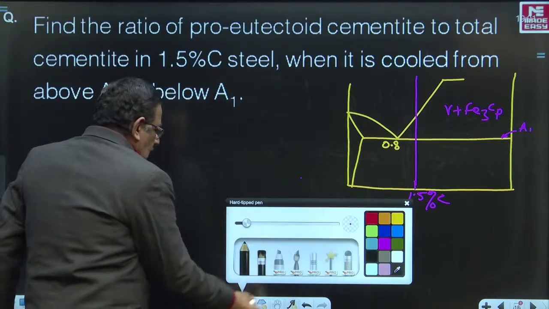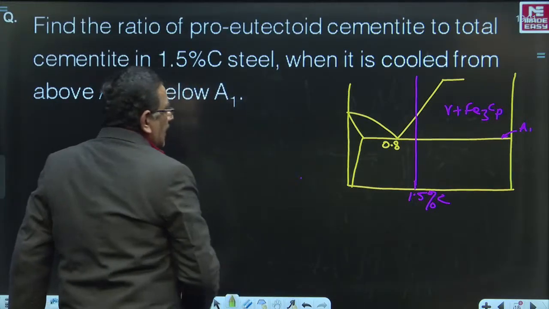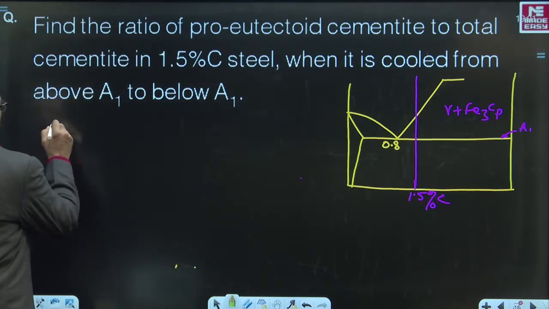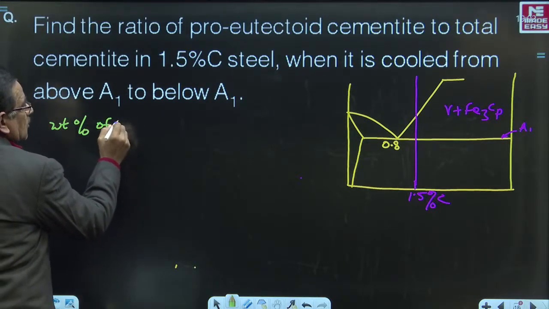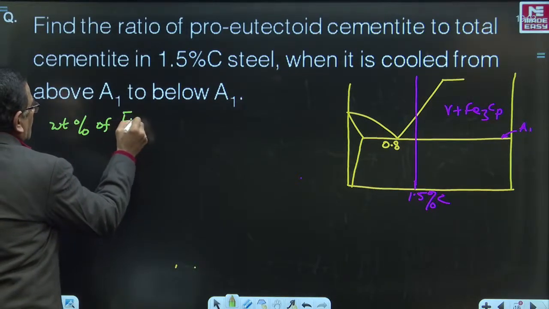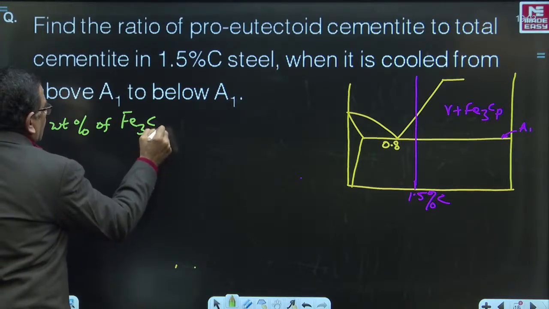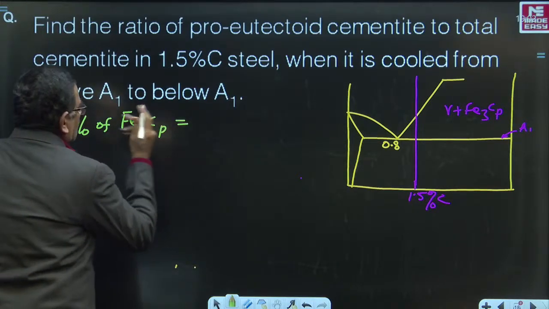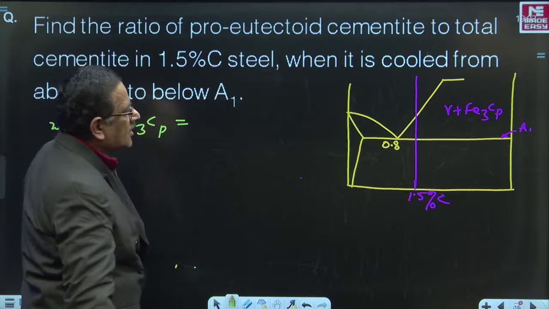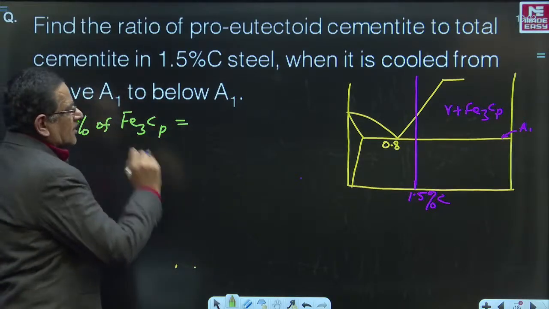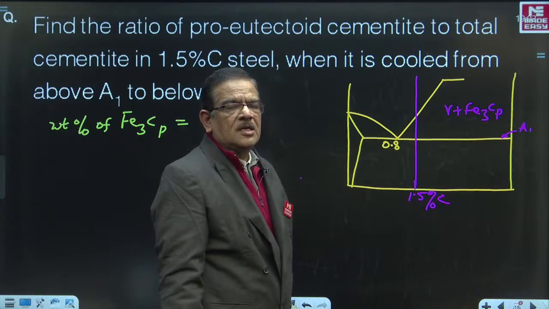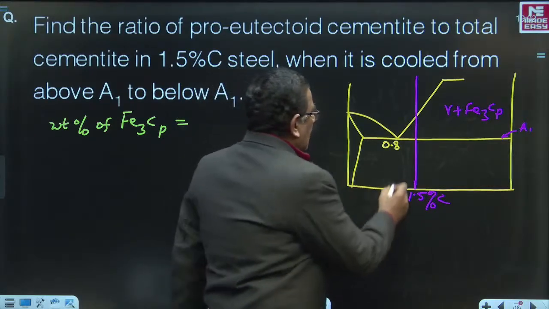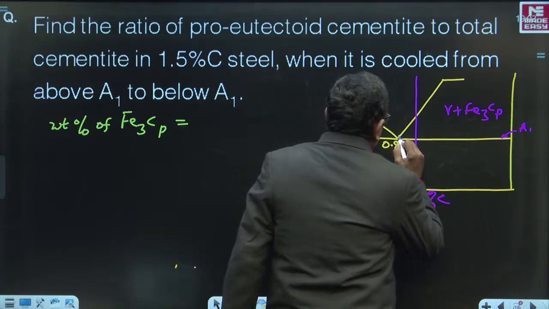Now, let us estimate the weight percentage of pro-eutectoid cementite. Where do you take the pro-eutectoid cementite calculation? Always above A1. So take a tie line here.